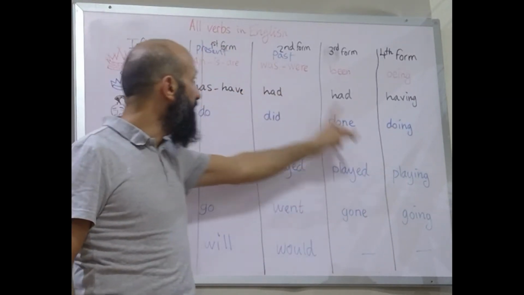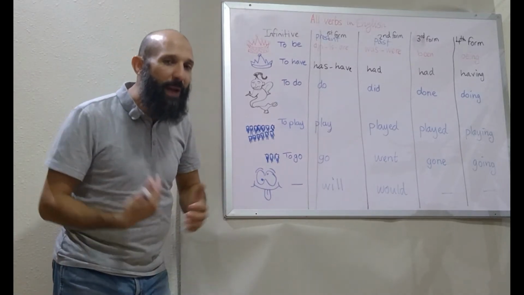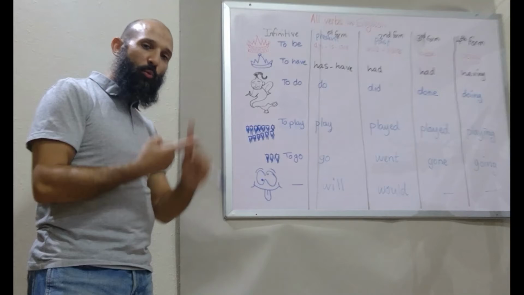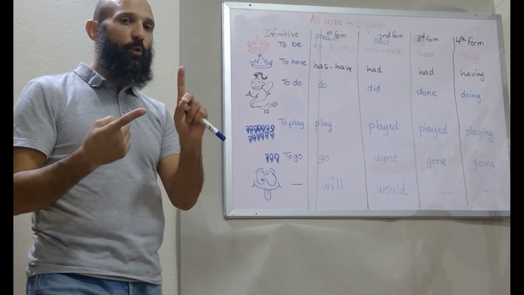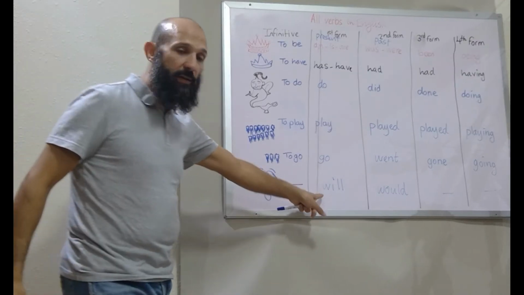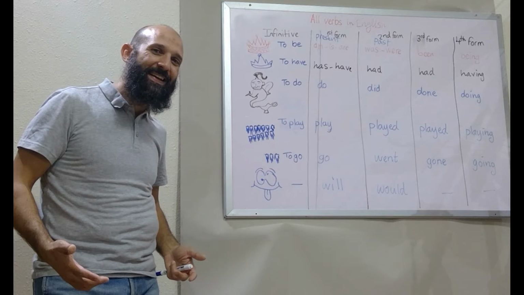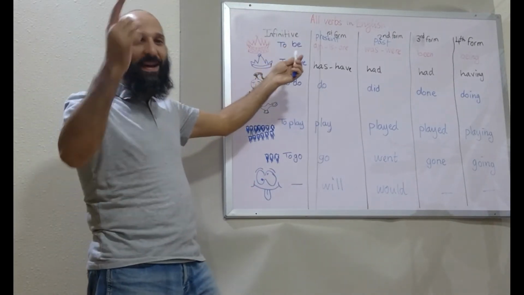So I was playing, they were having, and so on. How about the future? Now remember what we said about the future. We said when you say the word future, I mean future continuous, right? When you say the word future, then there is a will here. And when we say continuous, then what do we have? Yeah, right. We have verb to be, and then we have an ing word.